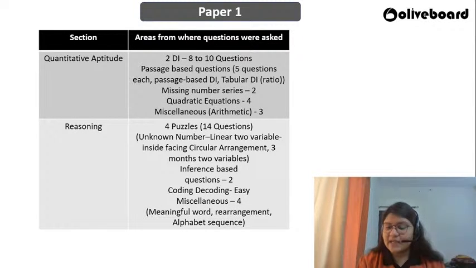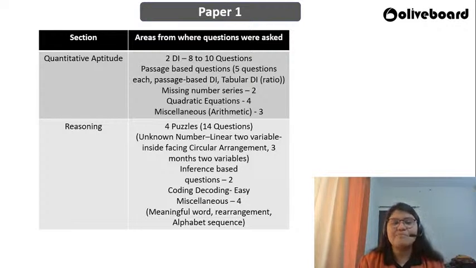Okay, then if you talk about reasoning, yes, puzzles were there. We had 4 puzzles altogether, very different types of puzzles, but it was not like all 4 were on a very different tangent. It was not very tough. You just start solving them, and in the first use case you might get the answer. So I would say if you don't know how to solve puzzles, you would not have been at a disadvantage today. No, that is not the case.